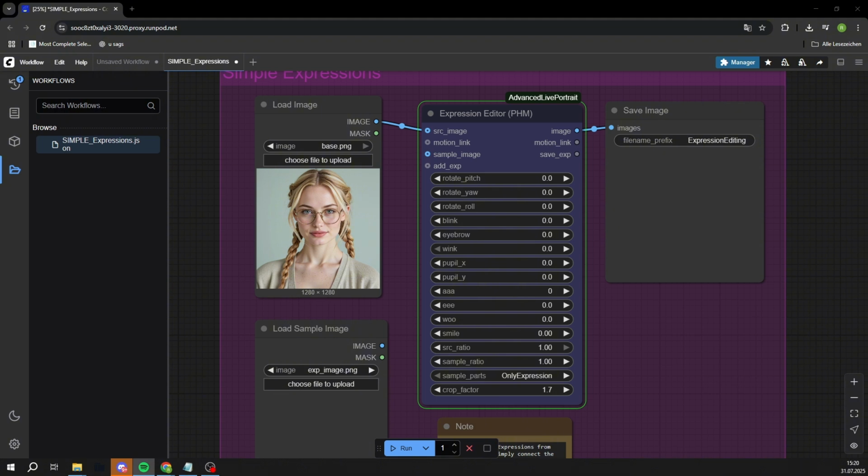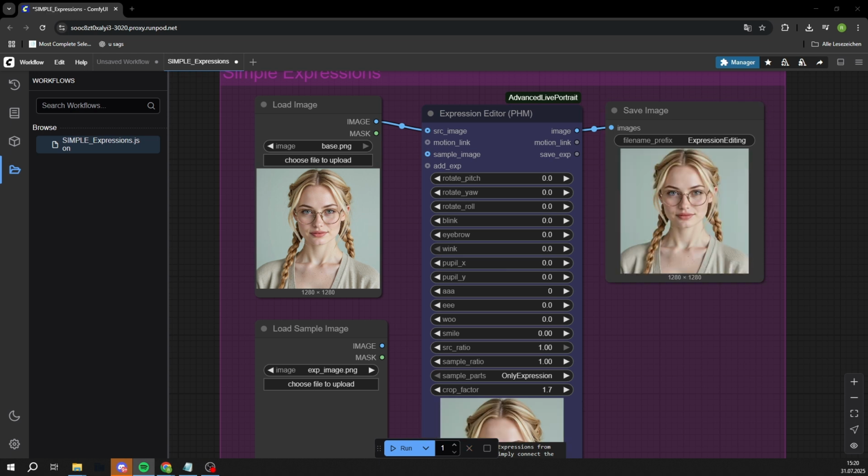Here's a quick explanation of the most important parameters. Rotate pitch rotates the head along the vertical axis. With negative values, the head tilts upward. With positive values, it tilts downward. Rotate yaw rotates the head side to side. Negative values turn the head to the left, while positive values turn it to the right. Rotate roll tilts the head sideways, either left or right.